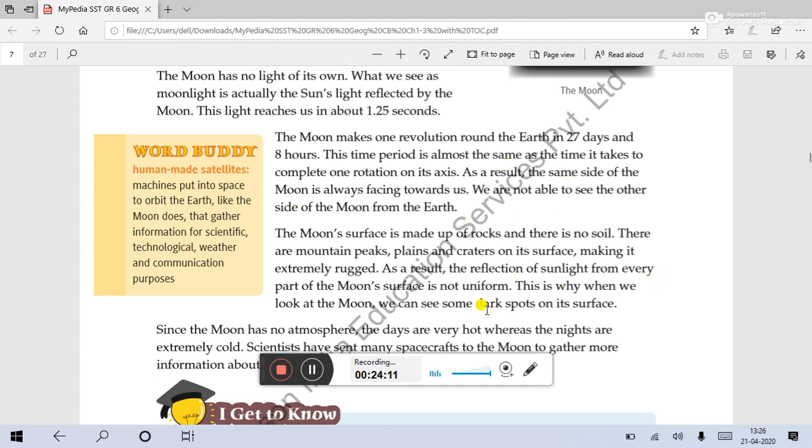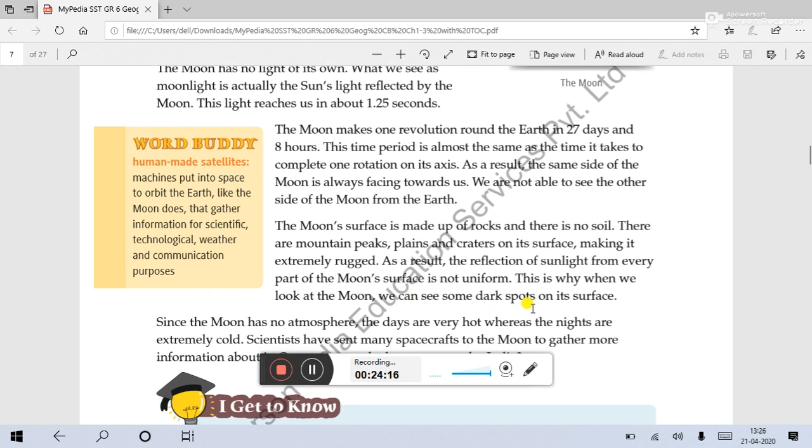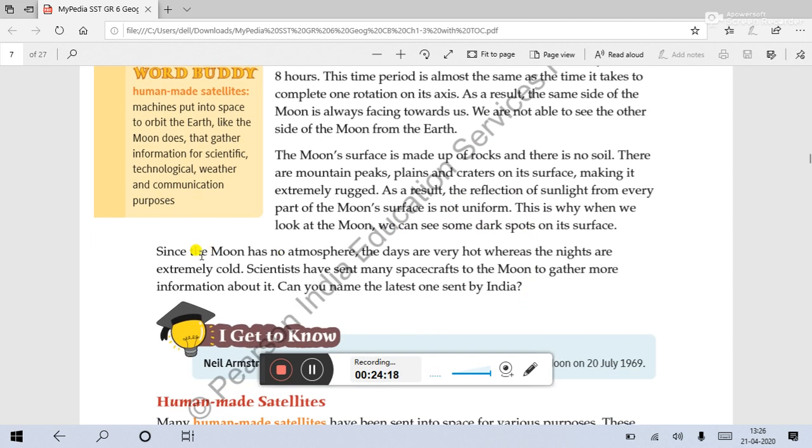So this is why when we look at the moon, we can see some dark spots on its surface. Since the moon has no atmosphere, the days are very hot, whereas the nights are extremely cold. Scientists have sent many spacecrafts to the moon to gather more information about it.